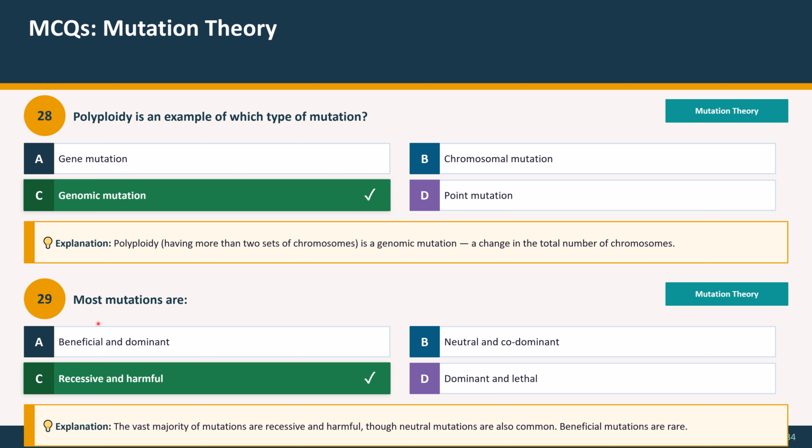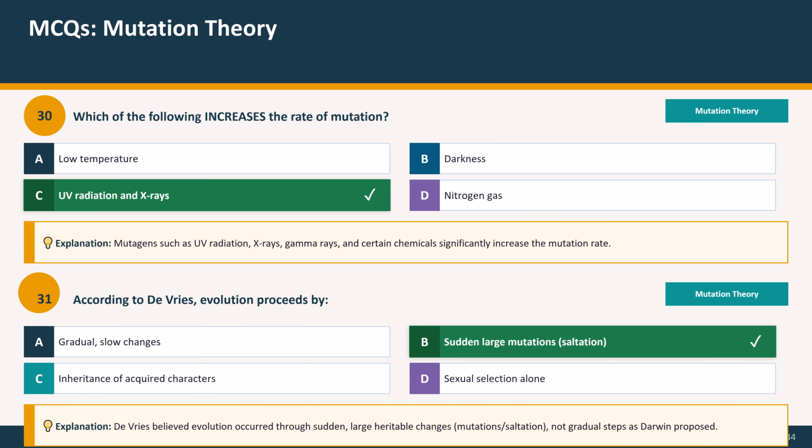29. Most mutations are: option A beneficial and dominant, option B neutral and codominant, option C recessive and harmful, option D dominant and lethal. And the correct option is option C recessive and harmful. Explanation: the vast majority of mutations are recessive and harmful, though neutral mutations are also common. Beneficial mutations are rare.